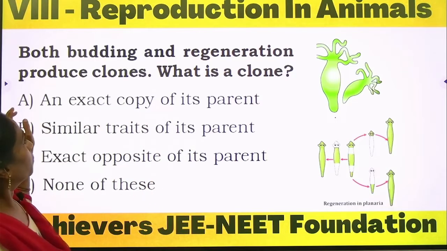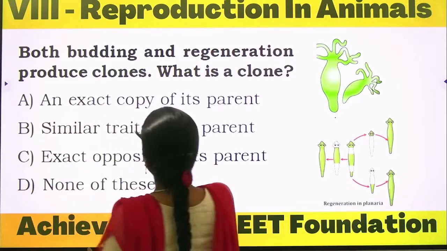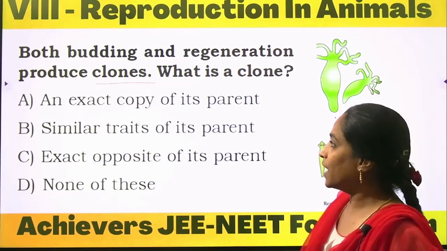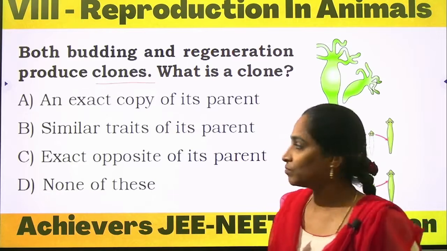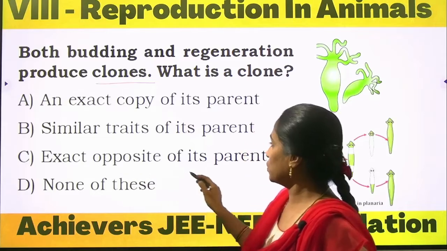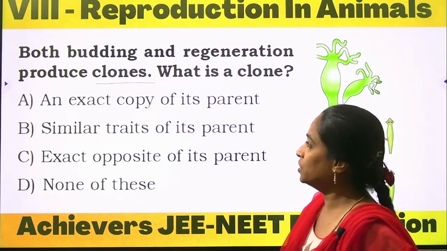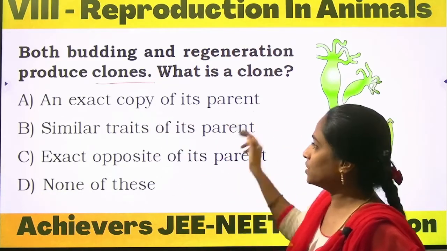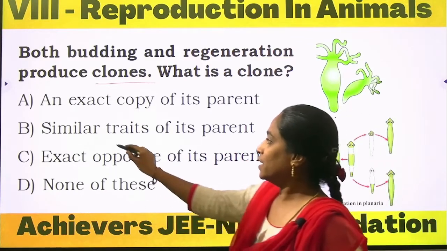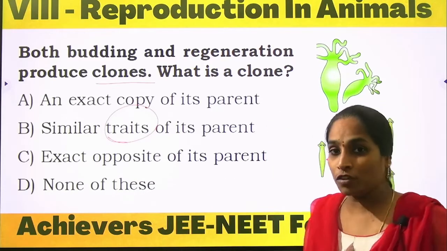Next, both budding and regeneration produce clones. What is a clone? What is a clone? An exact copy of its parent, similar traits of its parent, exact opposite of its parent, or none of these. Yes, which is the correct option? It's an exact copy of its parent or similar traits of its parent. What are the traits? Traits are the characters. Okay, so traits we should not say, physically and morphologically.